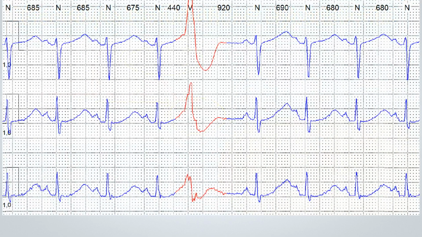Take a look at this ECG. It is a 24-hour monitoring tracing from a 46-year-old female patient with tubular renal disease, leading to severe and refractory hypokalemia. Notice how the QTc interval is extremely prolonged, making it easier for ventricular arrhythmias to occur and posing a high risk of torsades de pointes. If we were not familiar with the clinical case, we might consider a diagnosis of congenital long QT syndrome.